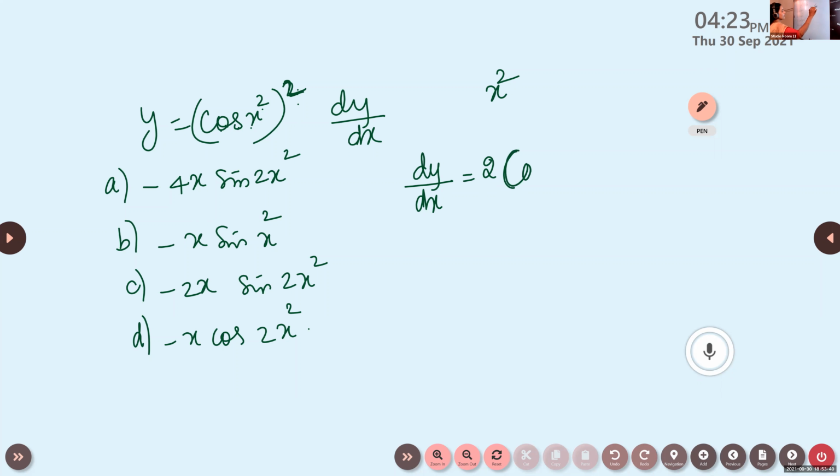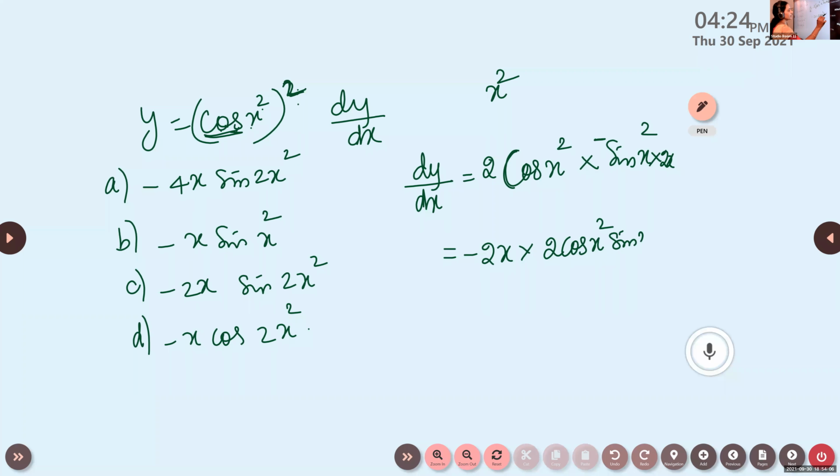So what will be the derivative of cos of x square the whole square? It is 2 into cos of x square into, what is the second function? Inside this, we have cos of x square. So what is the derivative of cos of x square? Minus sine of x square into 2x. So we can take one minus outside. We can write this as minus 2x into 2 cos of x square into sine of x square. Here we can use the identity that 2 cos a sine a is sine 2a. This is sine 2x square. So minus 2x sine 2x square.